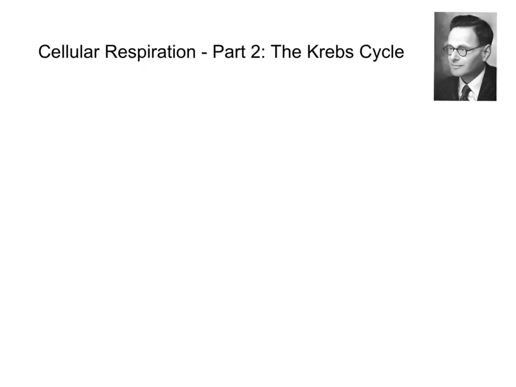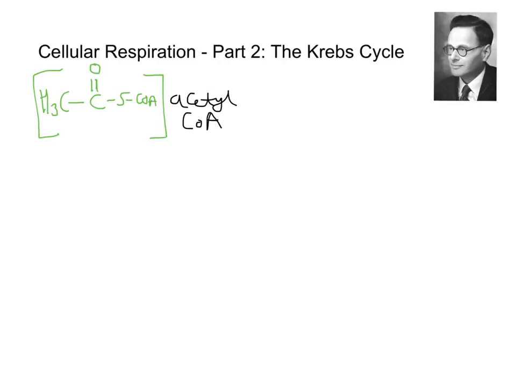So I'm going to draw a Krebs cycle out, and we'll start with the acetyl-CoA. Let's just draw this in green very quickly, just for those that want it. The actual chemical structure: we have H3C here, we've got a C with a double bond O, S, and a CoA part there. So we've got the chemical structure, if you like, of acetyl-CoA.